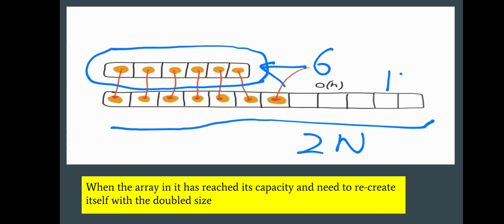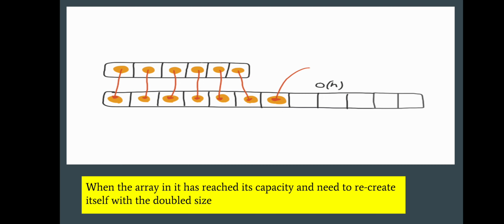And after that, we have to copy all elements of this array to the new array, and then insert the new element after the last element of the previous array. So it will take time to copy previous elements, time to insert the new element, and time to create the new array. It will be an analysis of three time complexities.